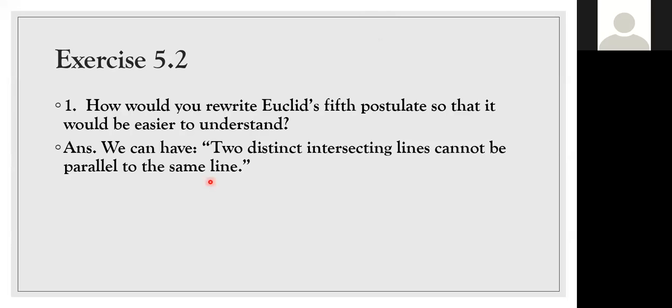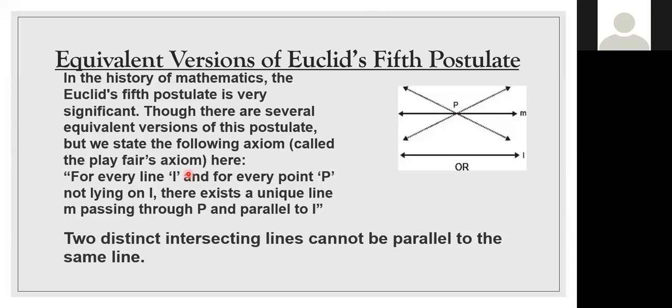The Playfair method they have written gives the equivalent version of Euclid's fifth postulate, children. They're asking us to write the fifth postulate in an easier way to understand. So we have: two distinct intersecting lines cannot be parallel to the same line. Just now I explained with this figure. These are the two intersecting lines. The intersecting lines cannot be parallel to the given line M, and this one is not parallel to the line L either. Only M, the line passing through P, is parallel to L, and the other line passing through P is not parallel.